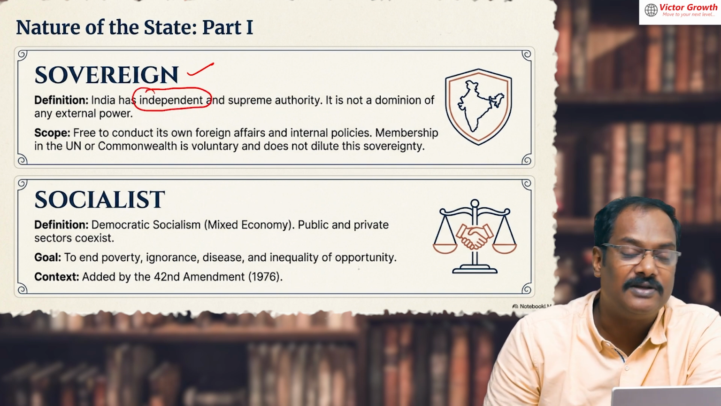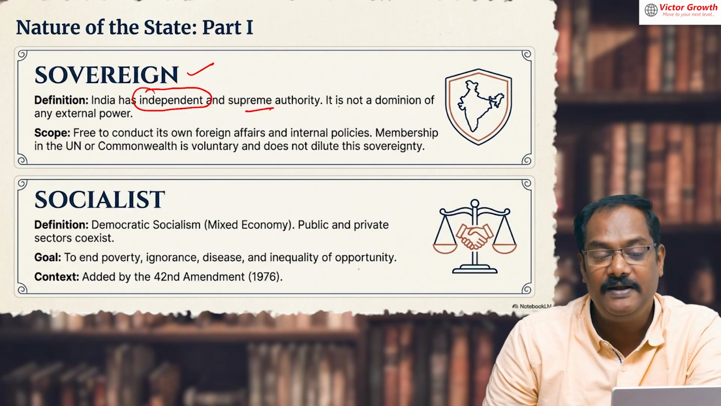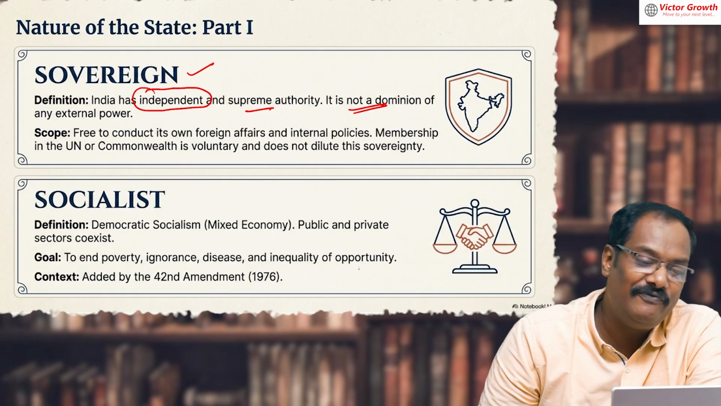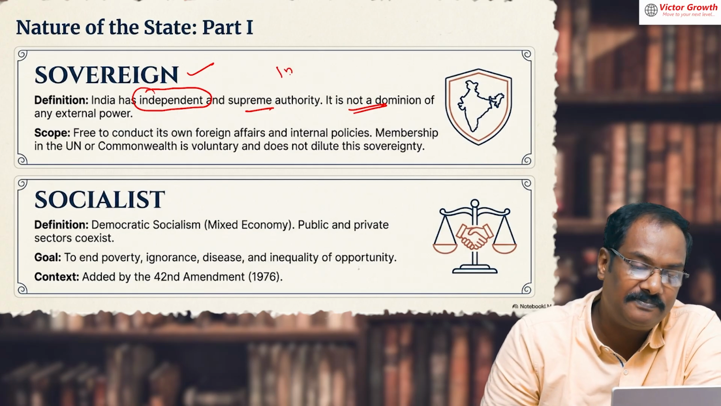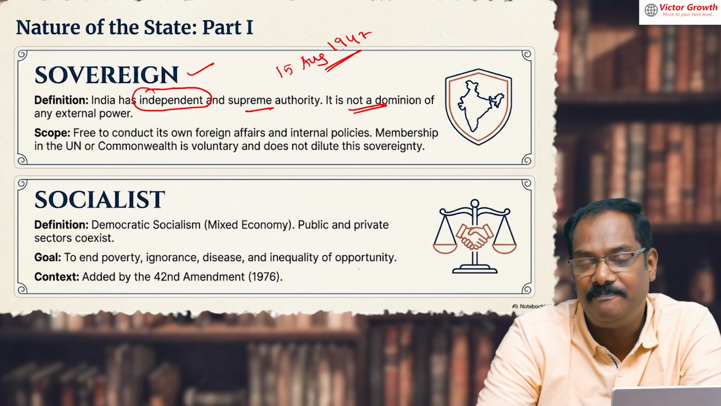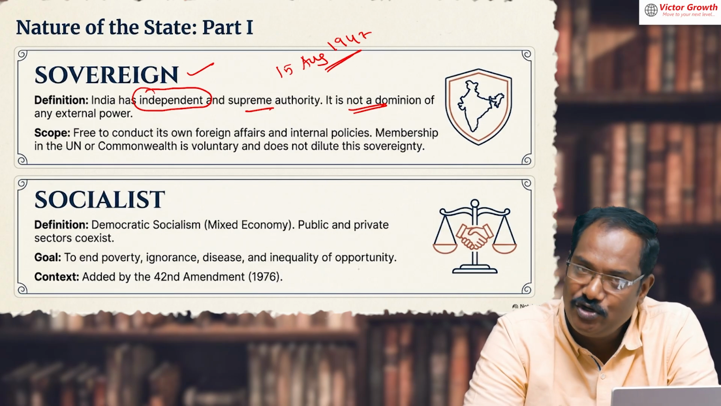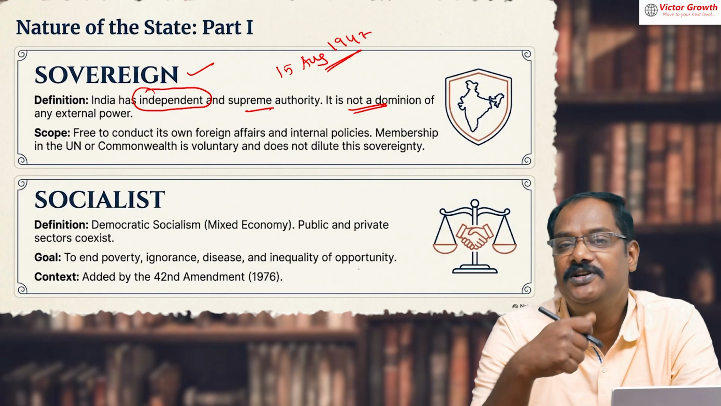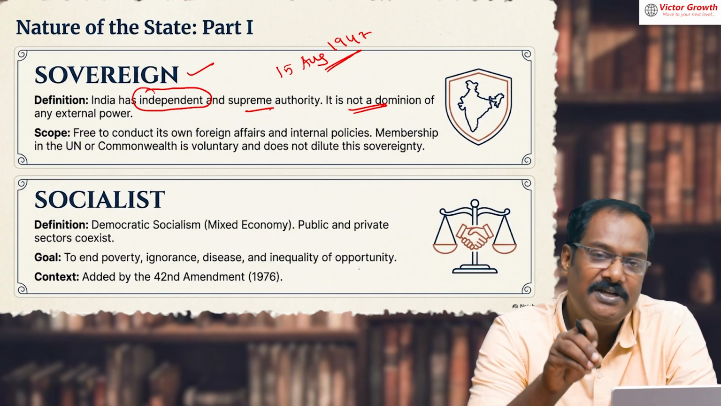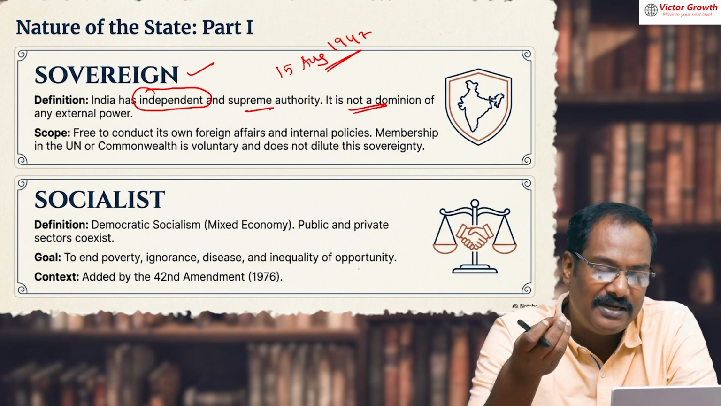Sovereign means completely independent. It has supreme authority. It is not a dominion of any external power. How many of you know that on 15th August 1947, when India became free, at that time India was not a sovereign country? India was created as a dominion only, so that our constitution could be enacted. Only then did we become sovereign. But officially on 15th August 1947, India still had dominion status. That means it was under British rule.